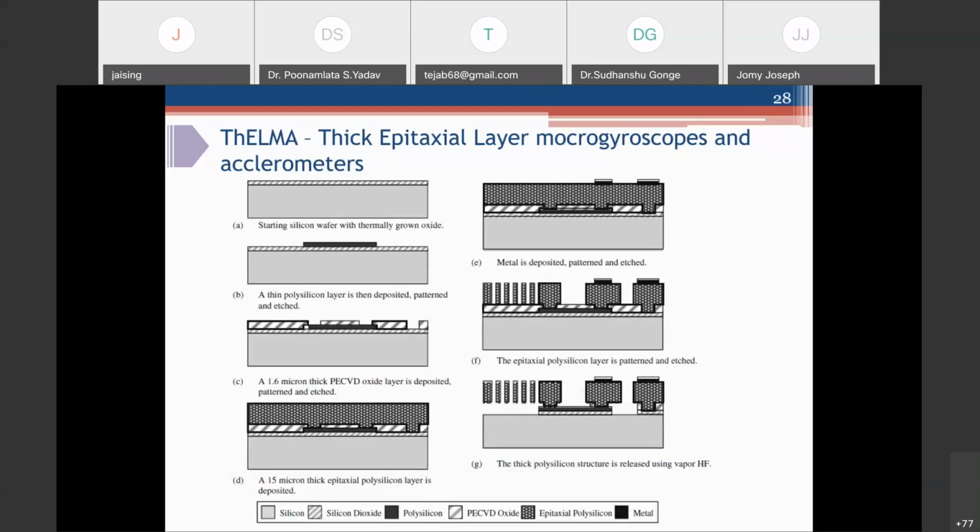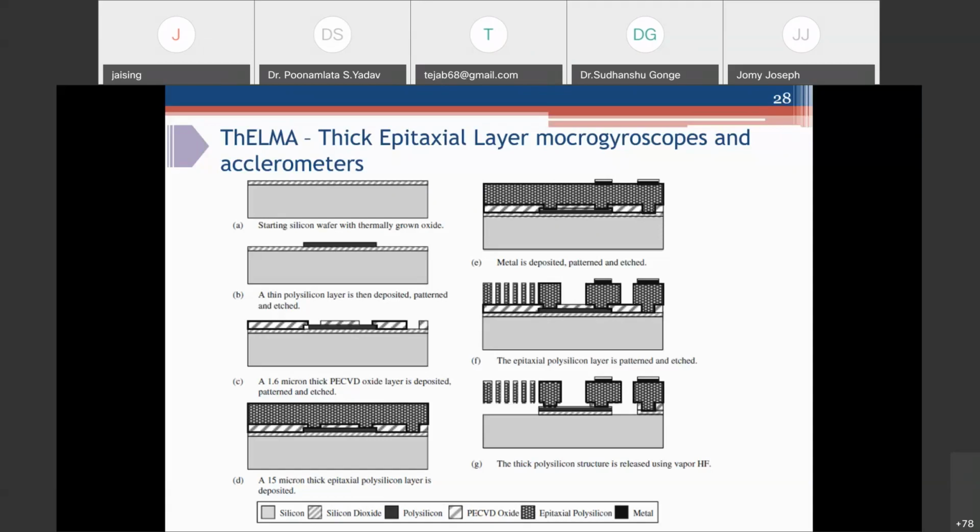So what they do is take a silicon wafer with a thermally grown oxide as a passivation layer, and a thin polysilicon layer is then deposited, patterned and etched, and they deposit a 1.6 micron thick oxide layer. This is the sacrificial layer. This is again patterned and etched, and a 15 to 20 micron thick epitaxial polysilicon layer is deposited.